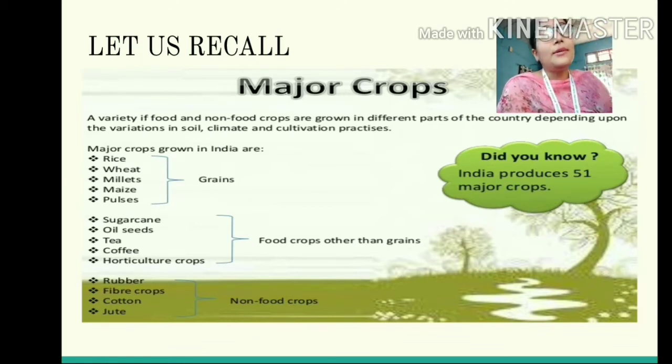And students, when I asked you to go through the PPT, I wanted you all to understand the various factors which are required for the growth of these crops. Certain crops require loamy soil, certain crops require alluvial soil, certain crops are grown in India, certain crops are grown in Australia. So it was your task to go through the PPT. So those of you who have not gone through the PPT yet, kindly do that. Okay.